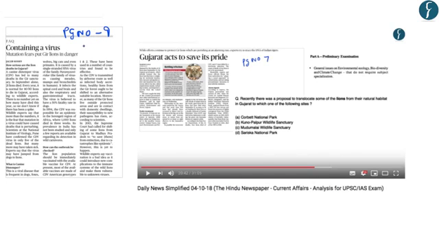Now this article on page number 9 is related to the virus that is causing the deaths of lions in Gir forest. So this article discusses the canine distemper virus. And about the various reasons for the deaths, we have discussed it in the Daily News Simplified of 4th October 2018. So you should try and go through this video to understand the issue in detail.